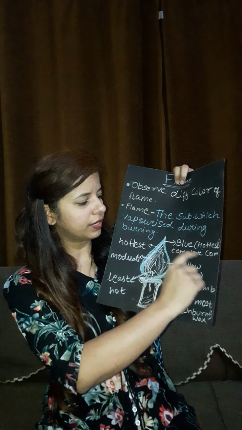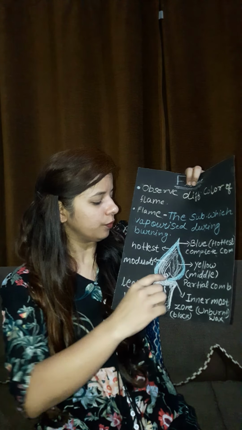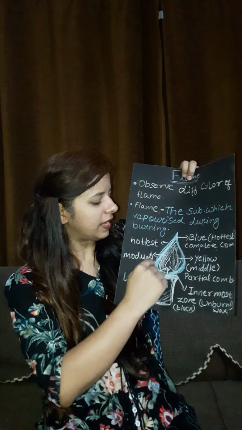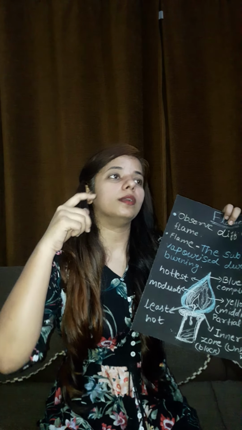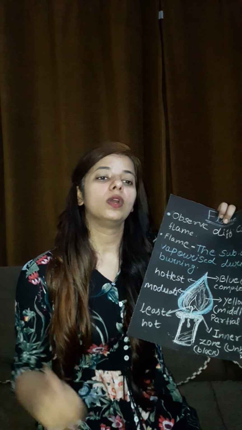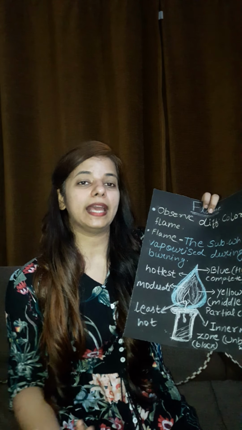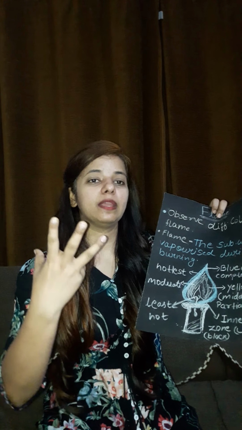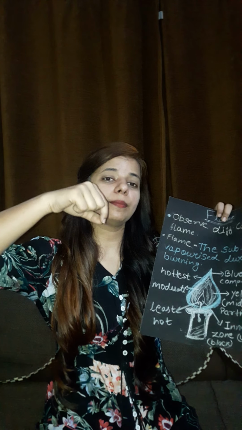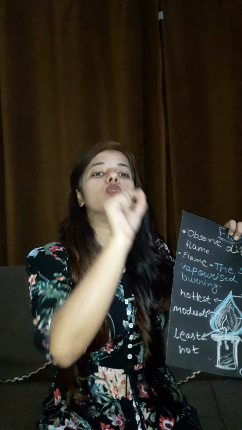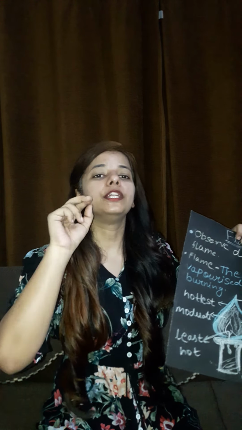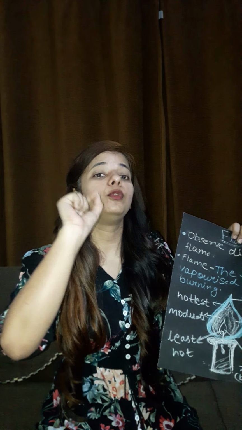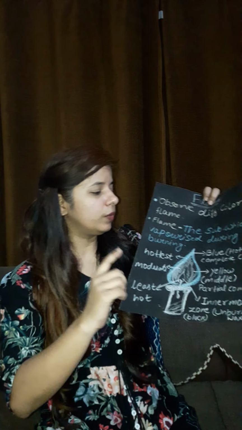I have written over here the properties of the flame for you. The outermost flame looks blue in color. That's why when you bring a lighter in front of LPG gas, it catches fire immediately. The gas is coming out from each and every hole of the burner, so each hole of the burner has its own separate flame, and these separate flames are blue in color. Now why are they blue in color?